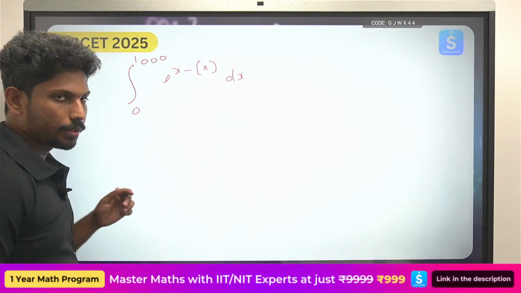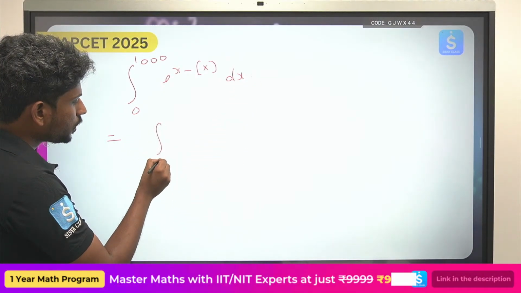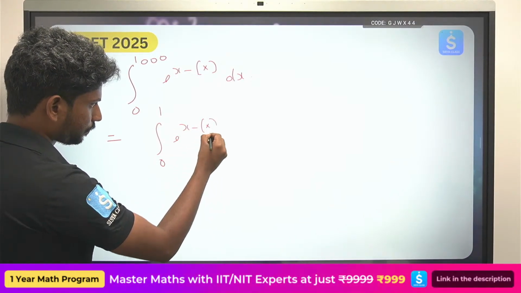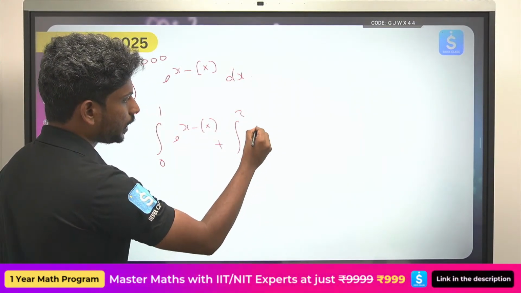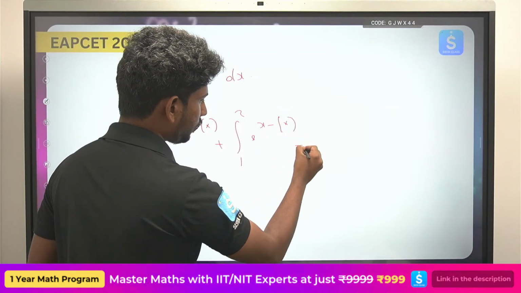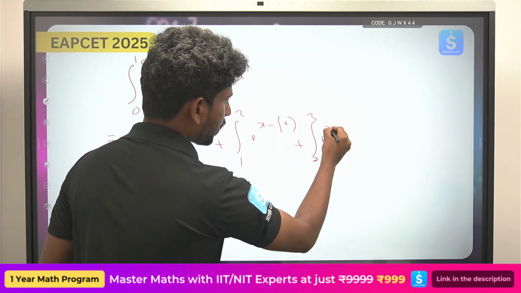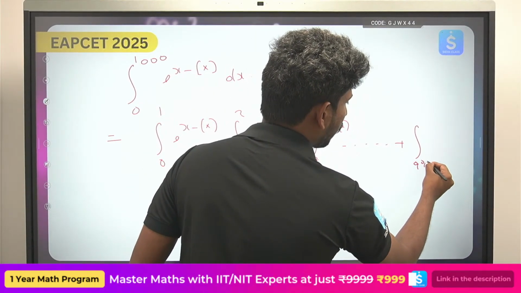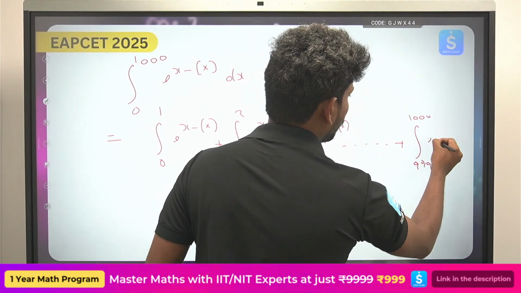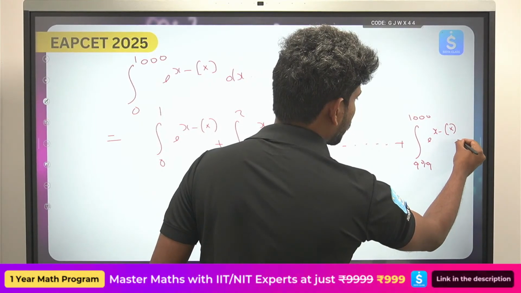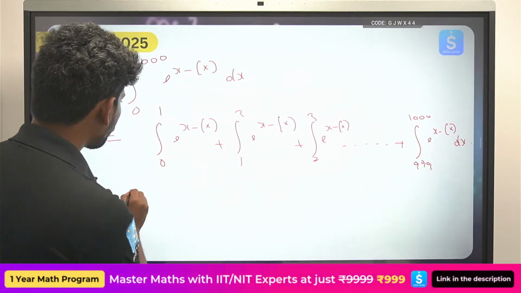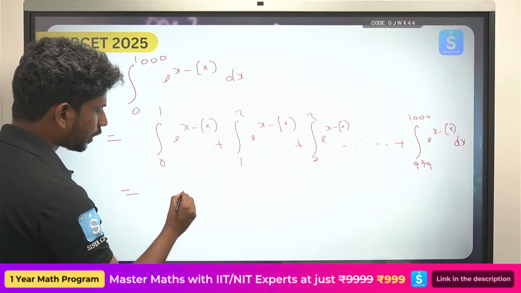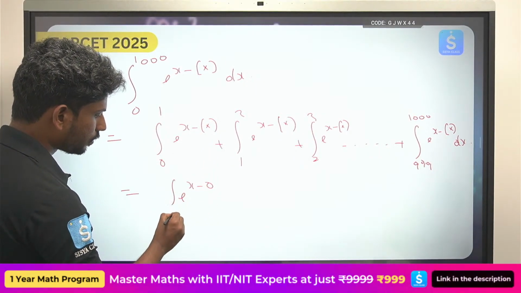Okay, now look here. Now integral 0 to 1 e power x minus step x, 1 to 2 e power x minus step x, 2 to 3 e power x minus step x, and so on up to 999 to 1000 e power x minus step x dx. So from 0 to 1 the step x value will be equal to 0, so that will become e power x minus 0 from 0 to 1.